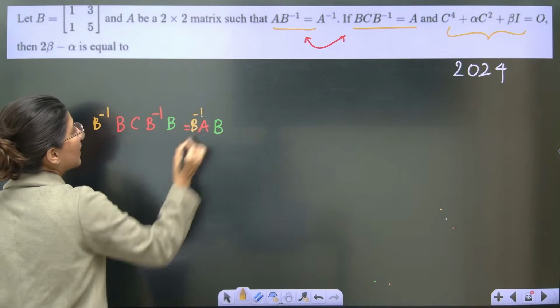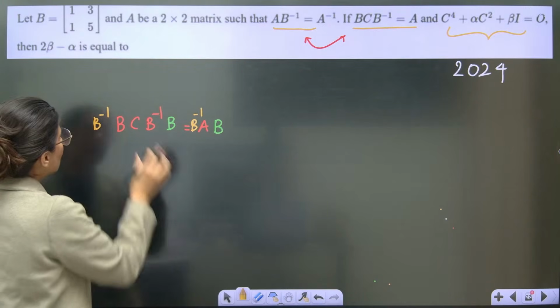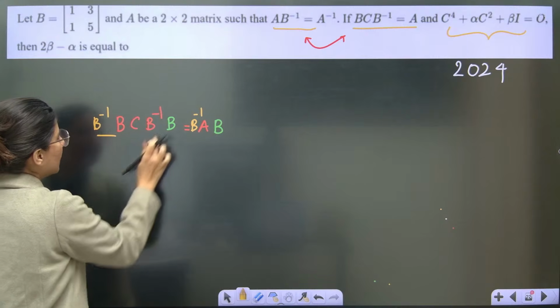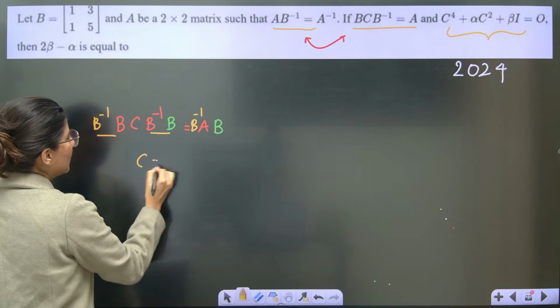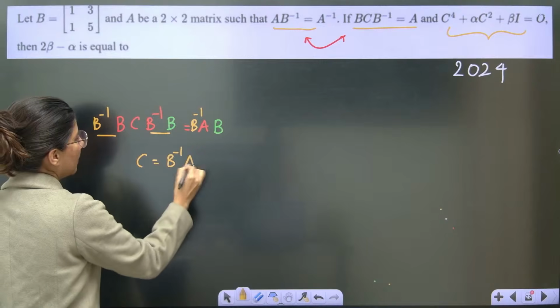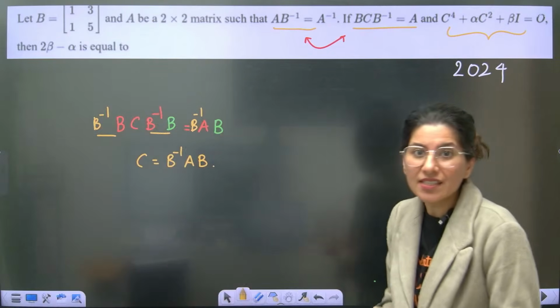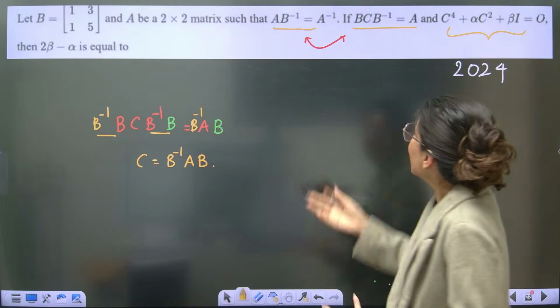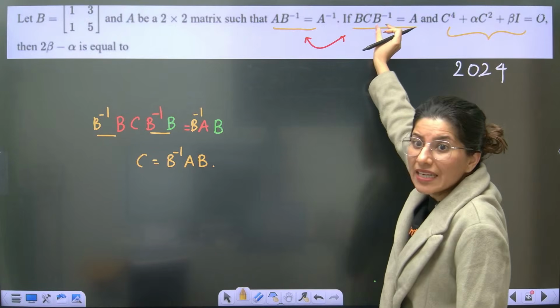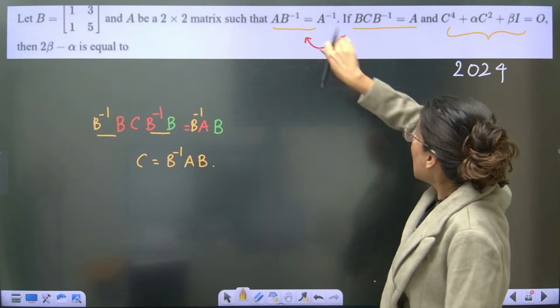Are you understanding my point? Yes, so this is your identity. This is also identity. C is equal to B inverse A B. This is your C. So you want to get C. How will you get C? When you just remove this B inverse from this side and B from this side.